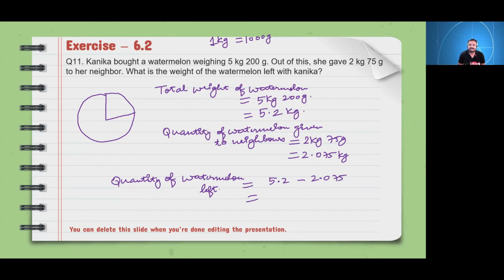Aditya Khatti. Yes, sir. Tell me whether these two are like or unlike decimals. Unlike. So first what we will have to do then? We will add 2 zeros after decimal point to 5.2. 5.200 minus 2.075. Now what the answer comes after subtraction?